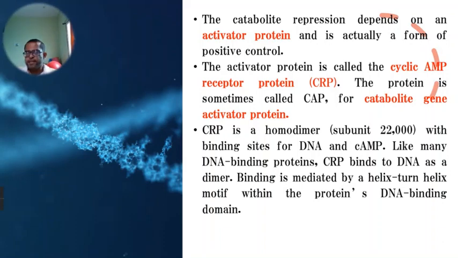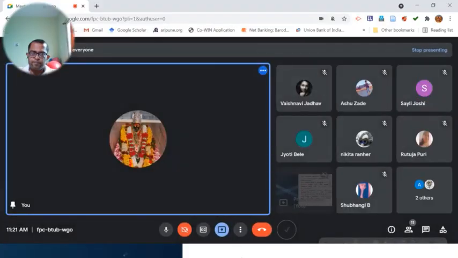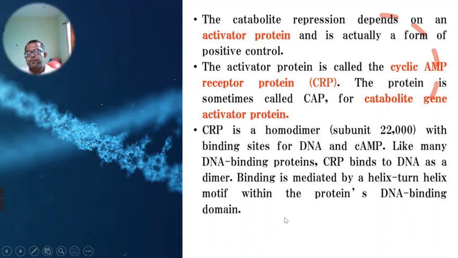Now the CRP protein is a homodimer with a molecular weight of about 22,000. It has two binding sites, one for the DNA and the other for cyclic AMP. So this CRP protein, or catabolite gene activator protein, has two binding sites, one for the DNA molecule and the other for the cyclic AMP molecule. It binds to the DNA as a dimer, and binding is mediated by a helix within the protein's DNA binding domain.